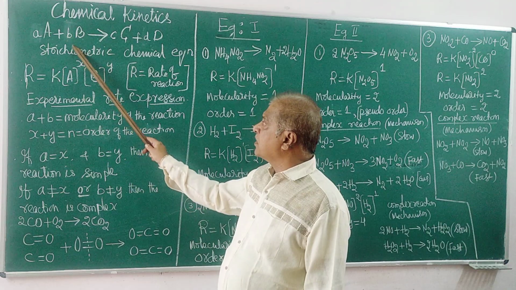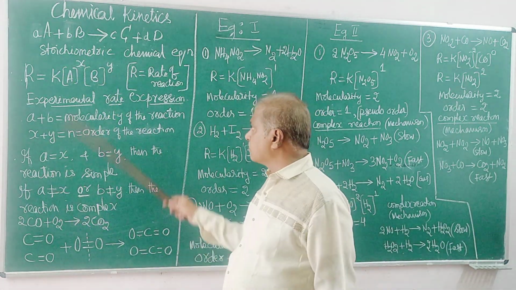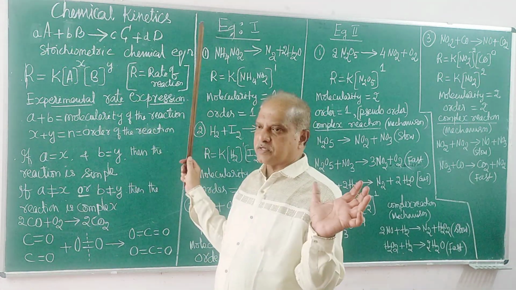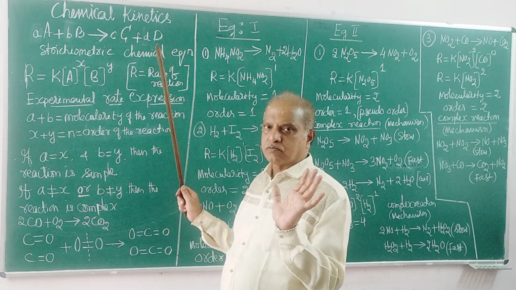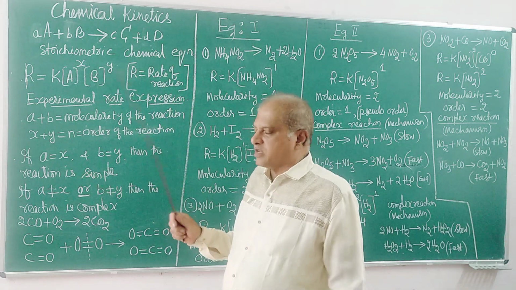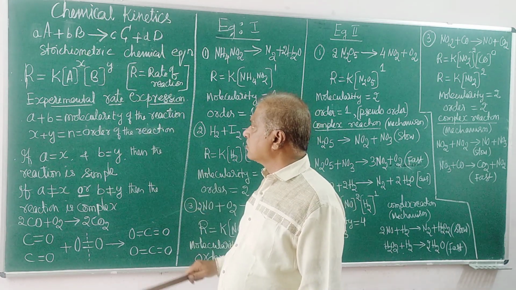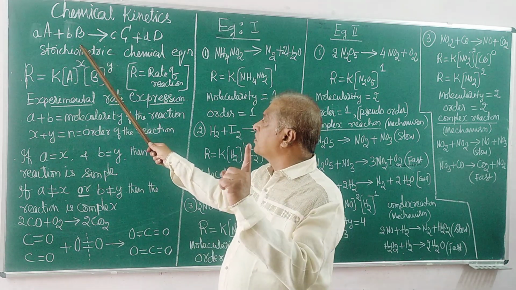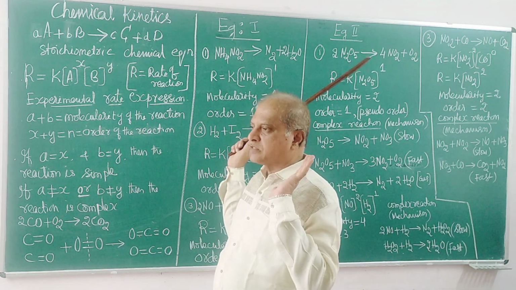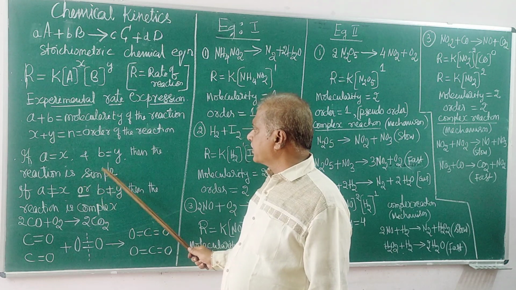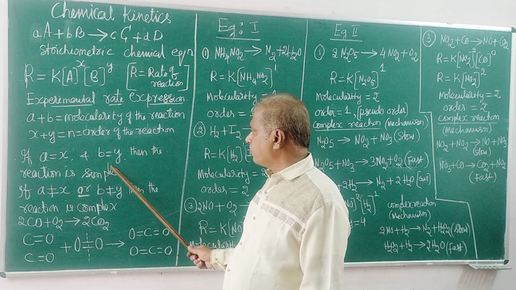The reaction takes place in one single step. No other steps, because some reactions take place in multiple steps. Same reactant, same product, in one step the reaction is over. That is called a simple reaction.